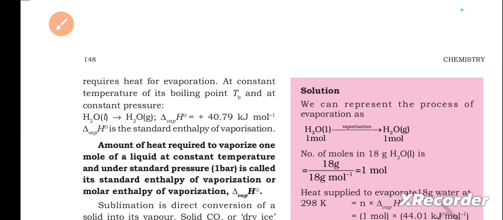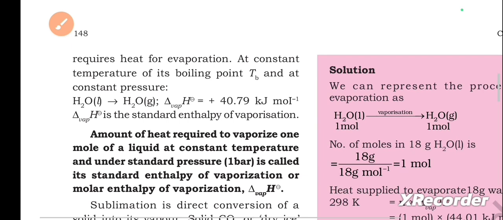Water requires heat for evaporation, at the constant temperature of its boiling point, Tb, and at constant pressure. H2O liquid gives rise to H2O gaseous, with delta vapor H equal to plus 40.79 kilojoules per mole.